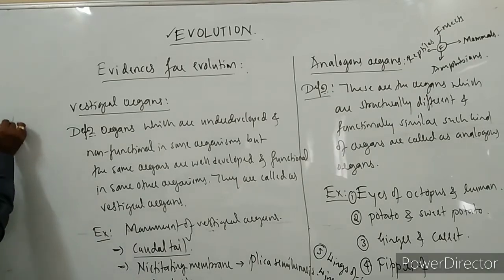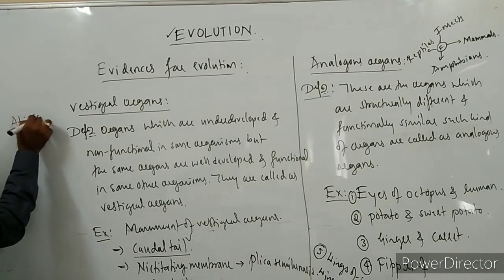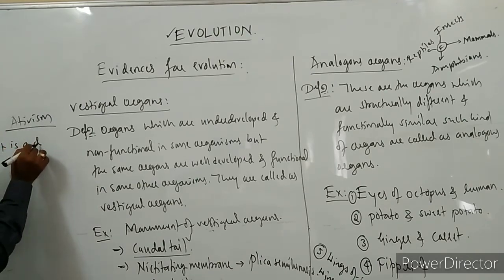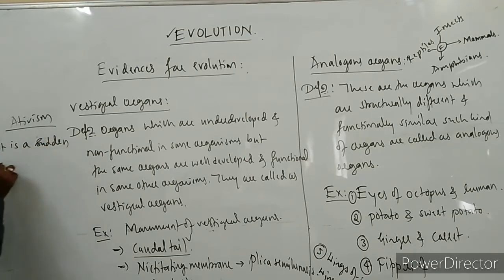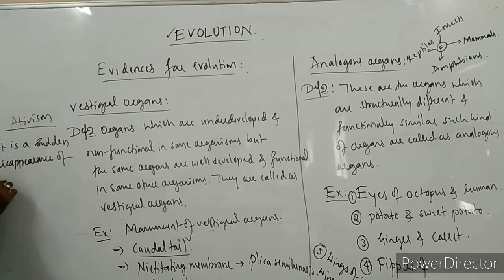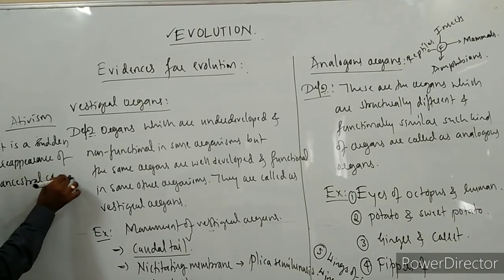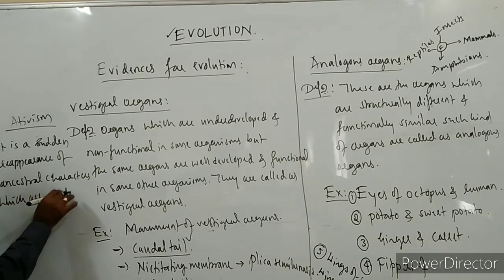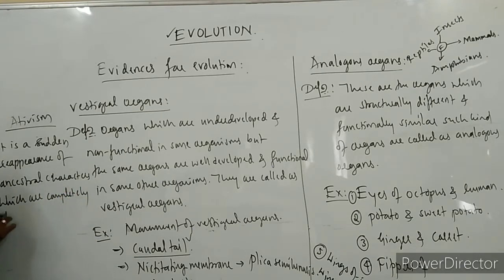Atavism. It is a sudden reappearance of ancestral characters which have completely disappeared.